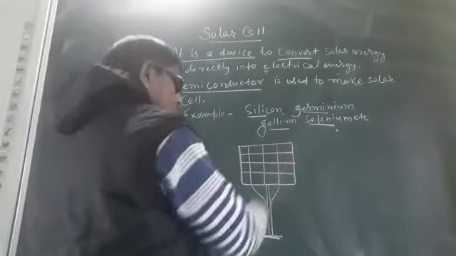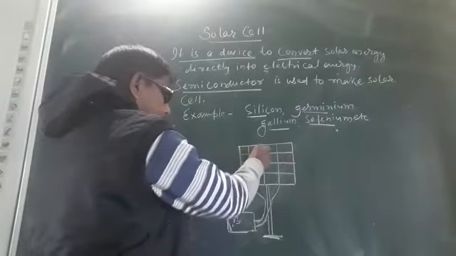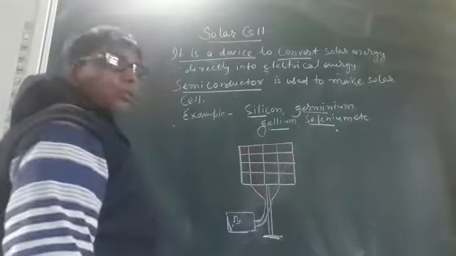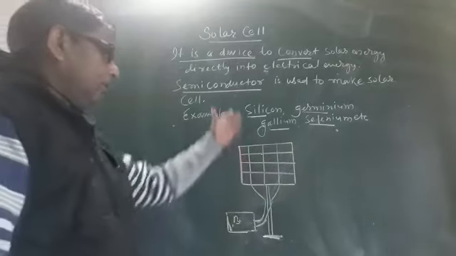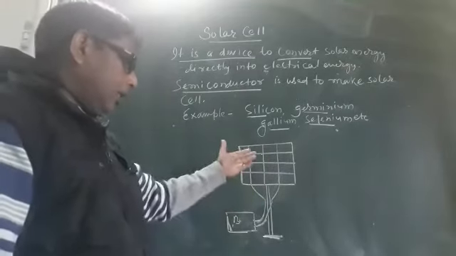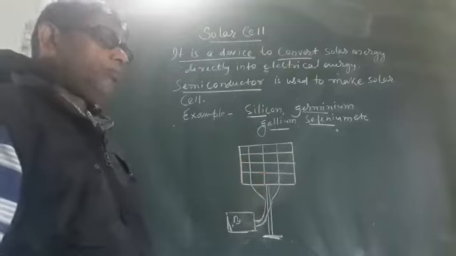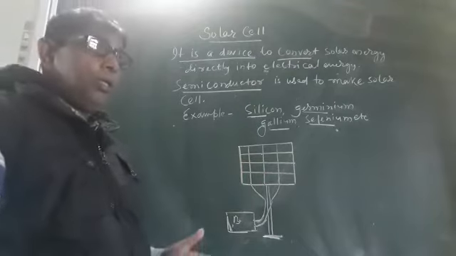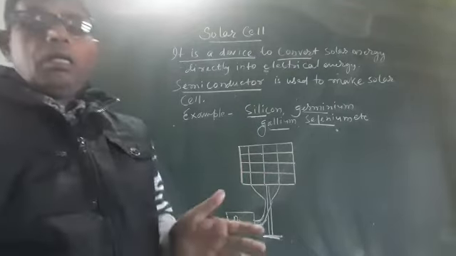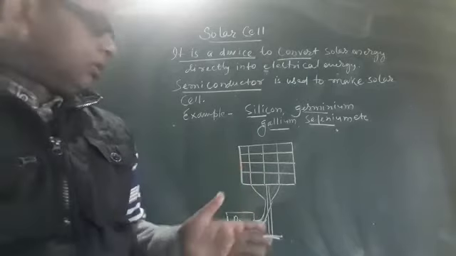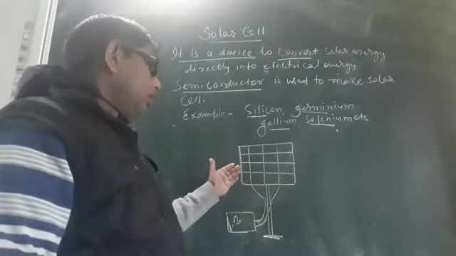This is solar cell. When sunlight falls on this potential difference is produced, and due to that electric current flows in daytime, because in our area, that is daytime, sun is available.